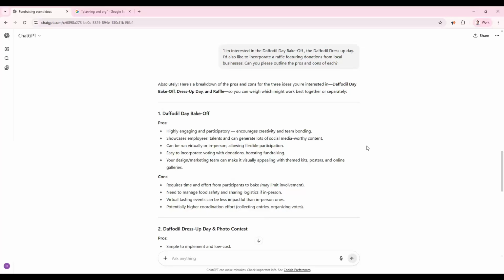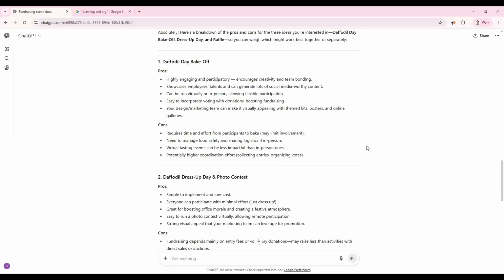It's easy to incorporate voting with donations, boosting fundraising, and we can make it visually appealing with themed kits, posters, and online galleries. So cons, requires time and effort from participants to bake, and that is true. Virtual tasting events can be less impactful than in-person ones. So yeah, I definitely agree with that. So that's why we're actually going to change it to an in-person event.